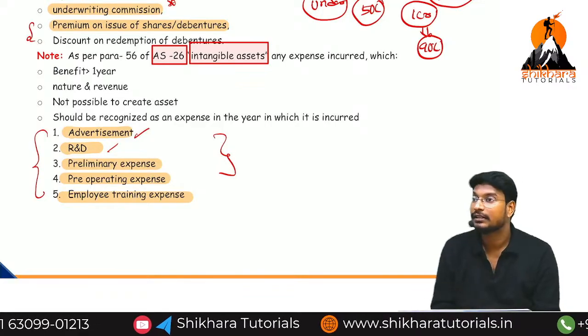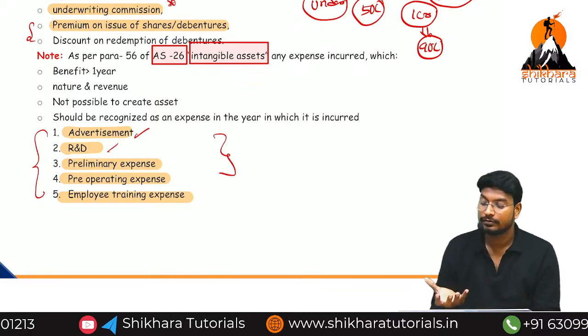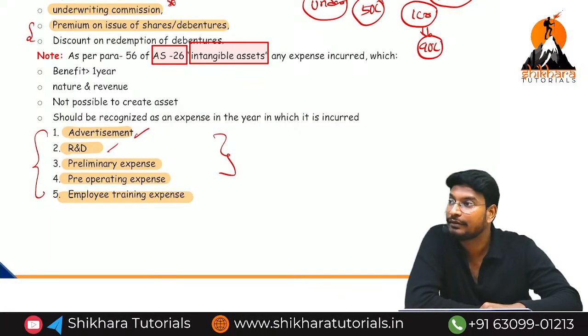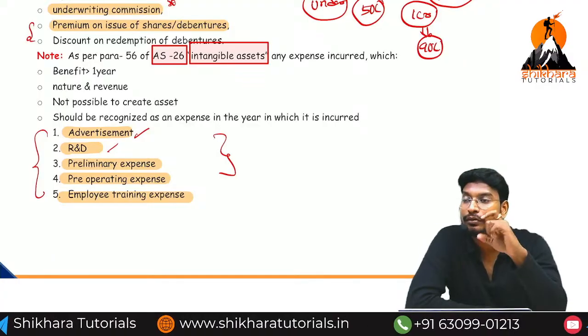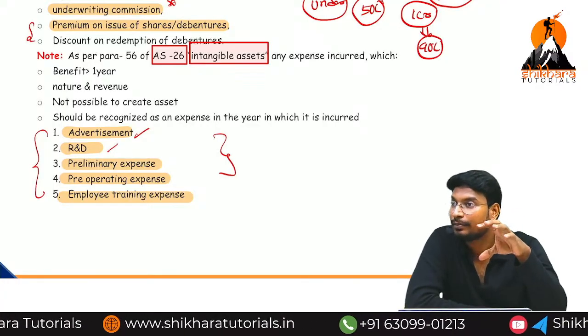Is the benefit of this type of cost more than 1 year or less than 1 year? More than 1 year. At the time of Corona, they invented Covishield and Covaxin. To invent Covishield and Covaxin, what did we need? We need research and development cost.